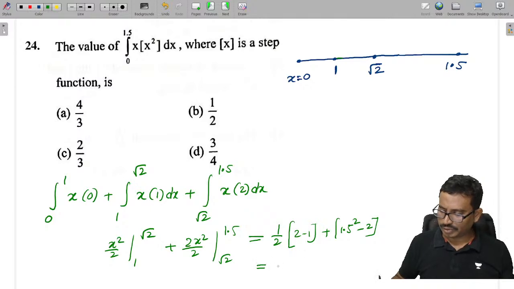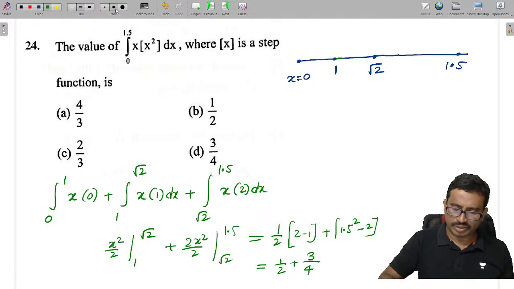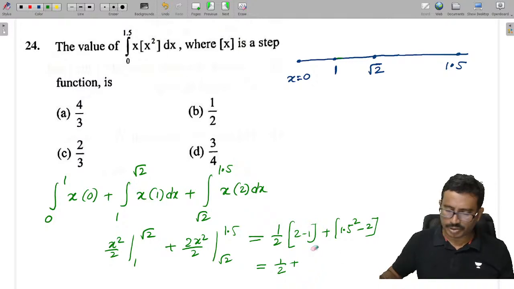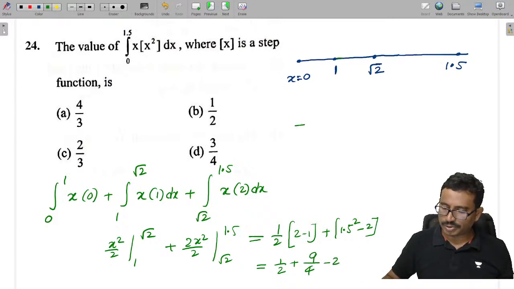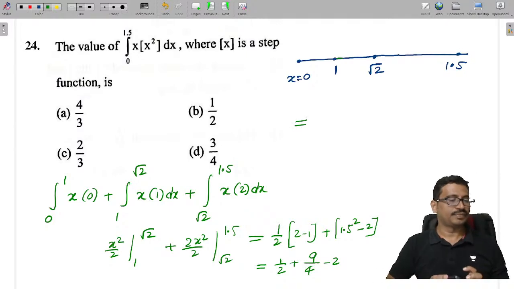This value is 1 by 2 plus, this is 3 by 4, no, 3 by 2, sorry, one second. 3 by 2 squared means 9 by 4, minus 2. So what is the final answer?